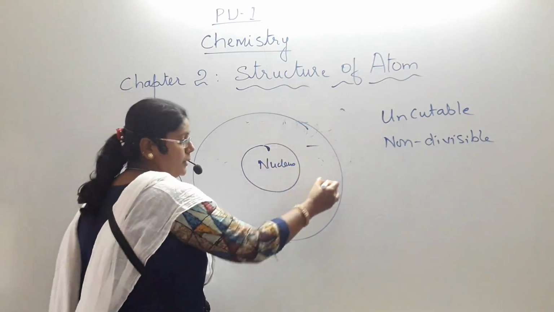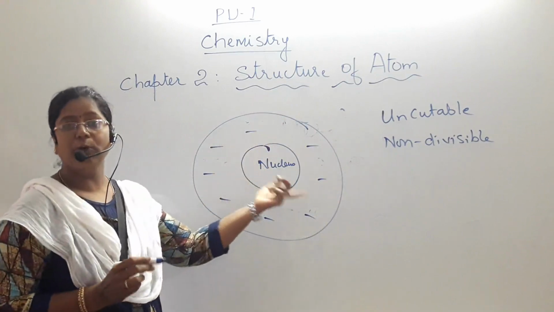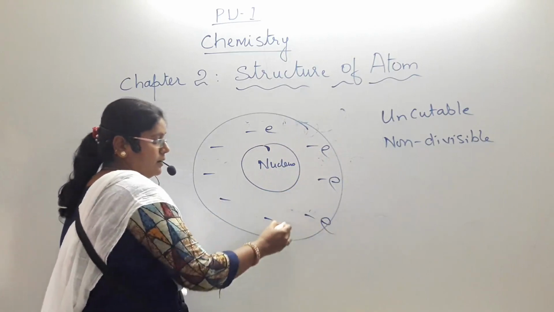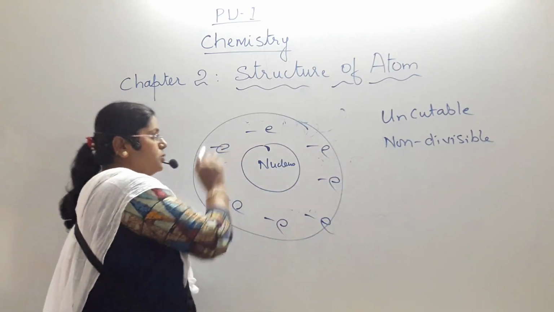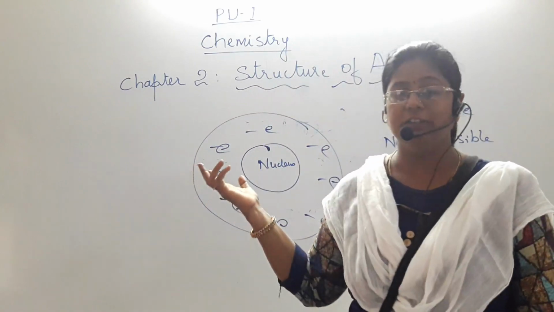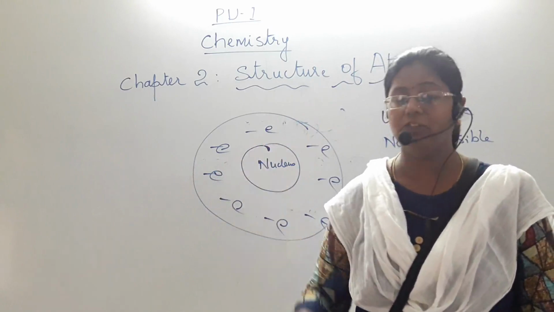It is surrounded by negatively charged particles called electrons. This was discovered long back, during ancient times.